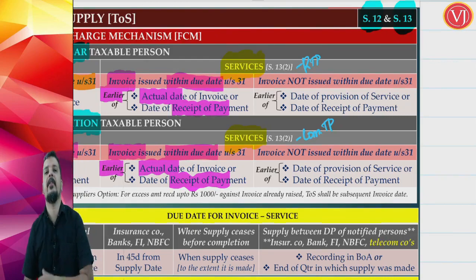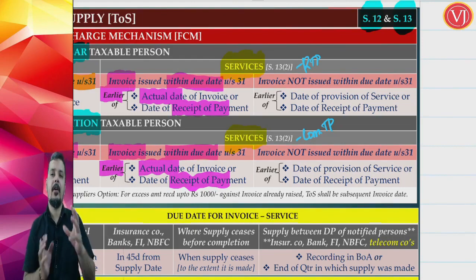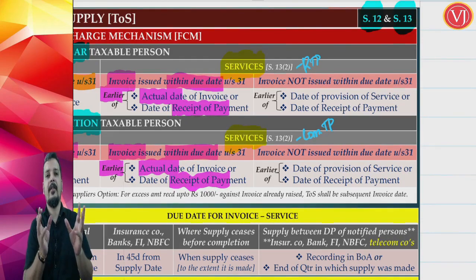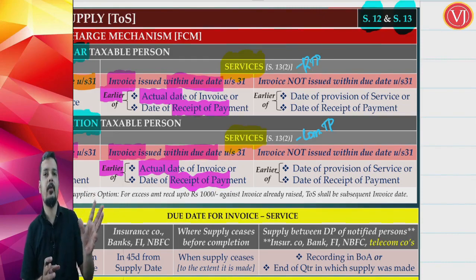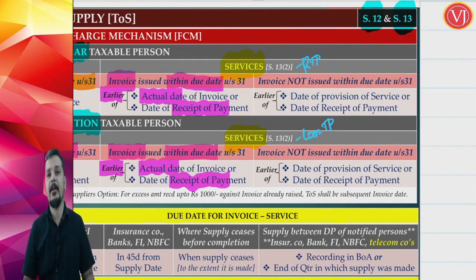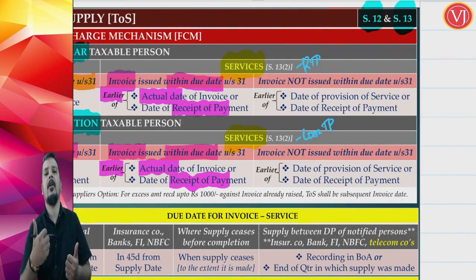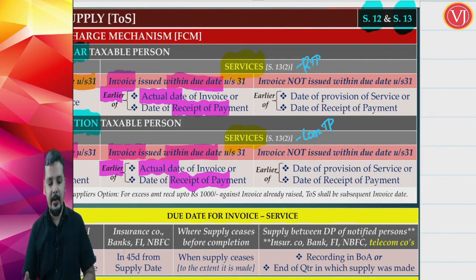And we have already discussed date of receipt of payment is equal to payment in books or payment in bank, whichever is earlier. If at all you are given two separate dates, say it's the same amount, 1 lakh is received in books on so and so date and in bank on so and so date, whichever is earlier. You are not talking about installments. You are talking about the same payment of 1 lakh accounted in books on a different date and recorded in bank on a different date, then whichever is earlier.